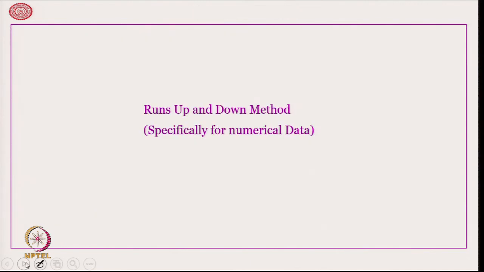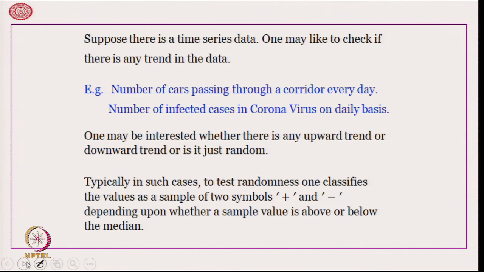Let me now describe a variation of the run test, which is called the runs up and down method. This is applicable only for numerical data. Suppose we have time series data and one may like to check if there is any trend in that data. For example, the number of cars passing through a corridor every day, or the number of infected cases of coronavirus on a daily basis.